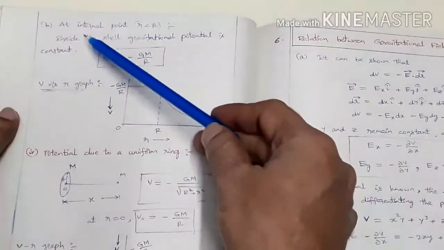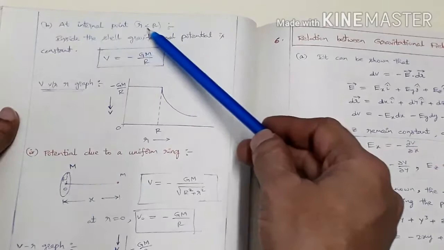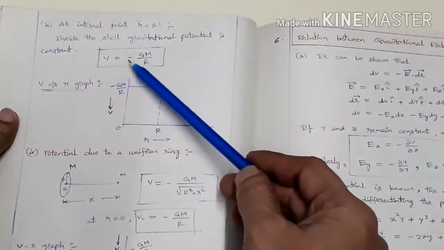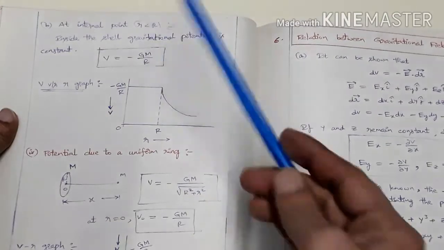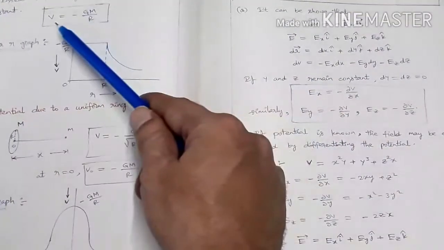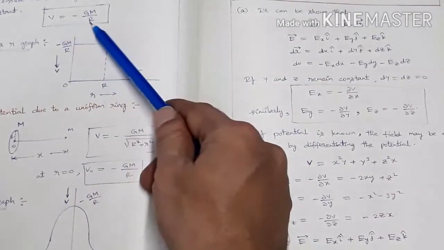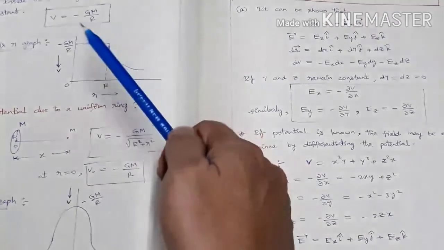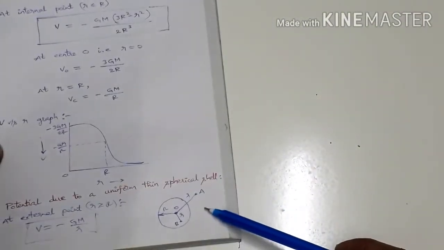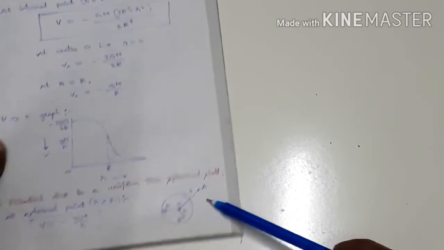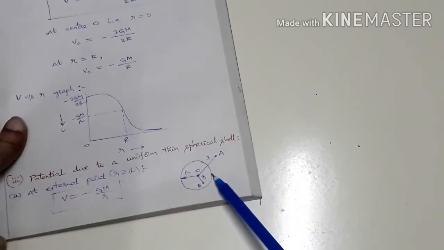So here at an internal point, that is for r less than capital R, V equals minus GM by capital R. Don't think, sir, why you said before that in the case of gravitational field we got E equal to 0, here why is V minus GM by R, why is it not 0? This is gravitational potential. First you should understand the definition. Definitions are crucial.